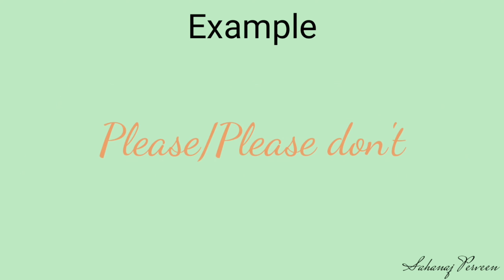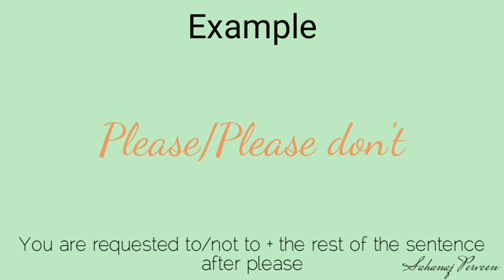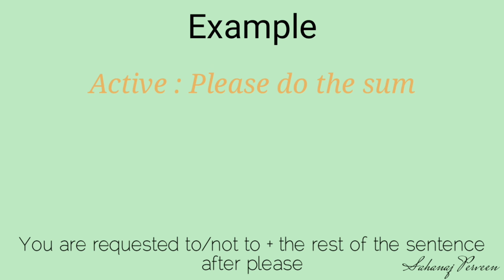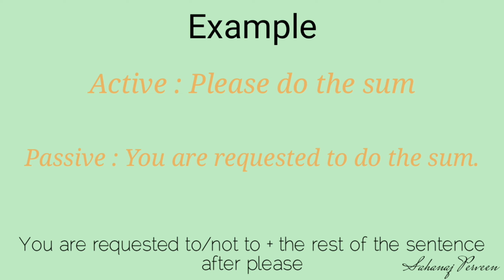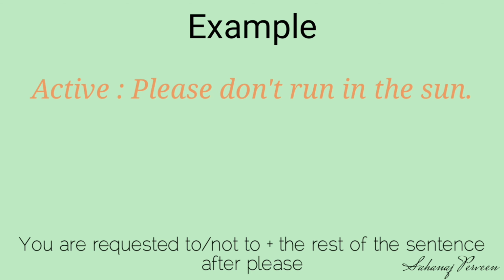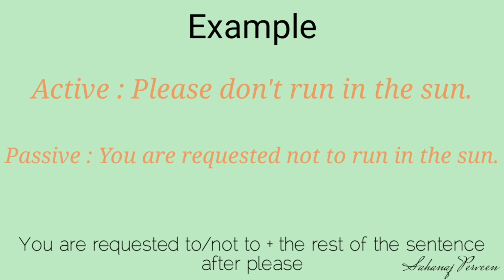If the sentence begins with please or please don't, then our structure will be you are requested to or not to plus the rest of the sentence after please. Look at the example. Please do the sum. Our passive is: You are requested to do the sum. Look at the example. Please don't run in the sun. Our passive is: You are requested not to run in the sun.